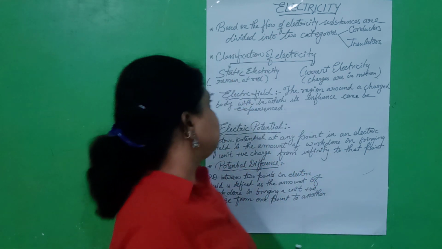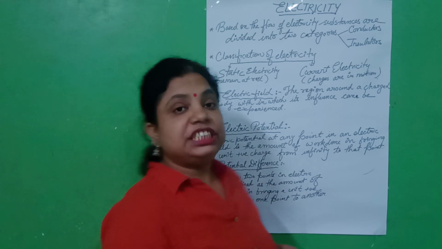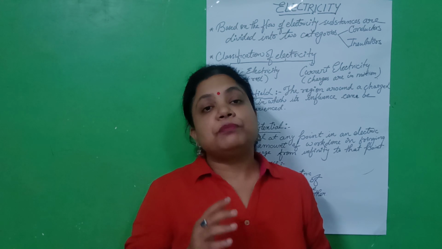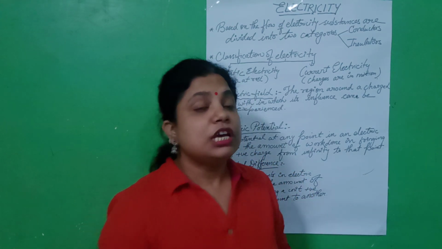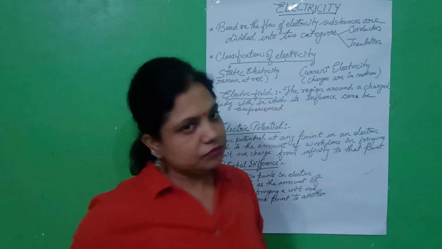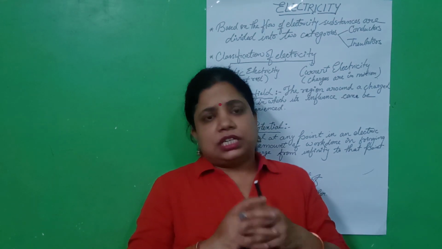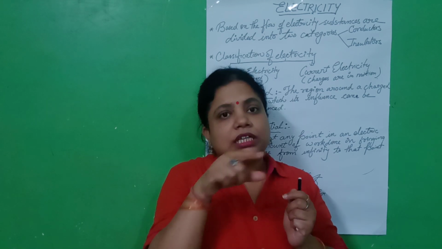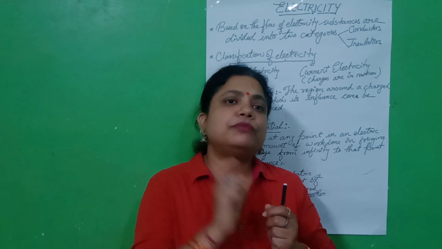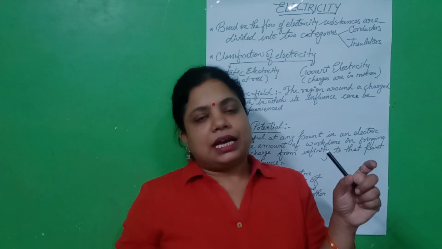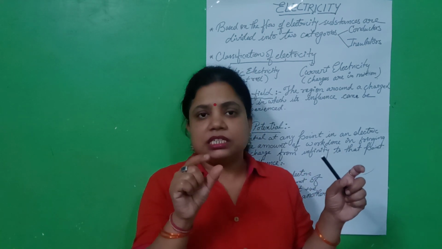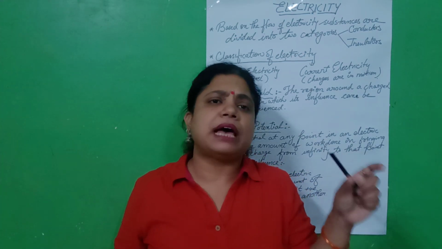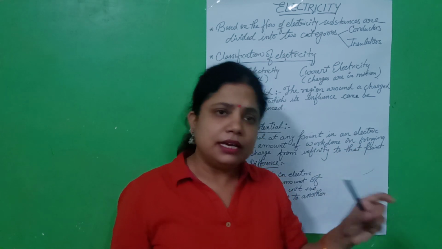Fine. Now next is electric potential and potential difference. Students, before starting the electric potential and potential difference, we look at the electric field. Fine. As we know students, everybody has seen a magnet. In a magnet, the magnetic field is present around it. Suppose students, if you bring one magnet and one thing, suppose an iron nail, and you keep it too far from the magnet, will the magnet be able to attract the iron nail?